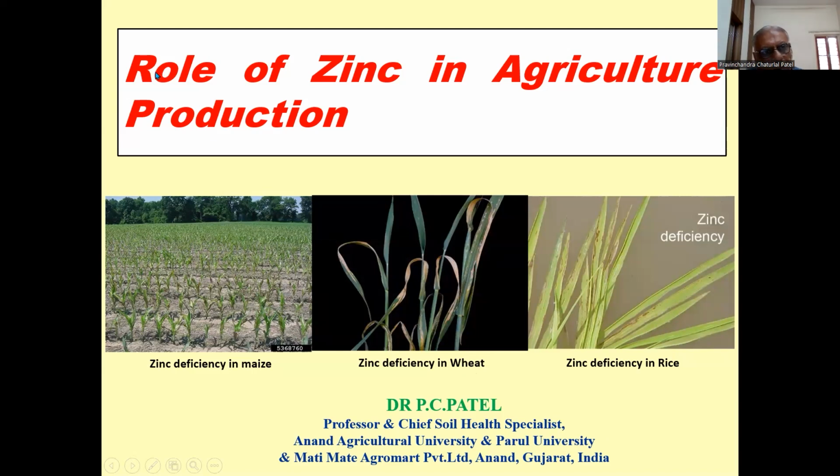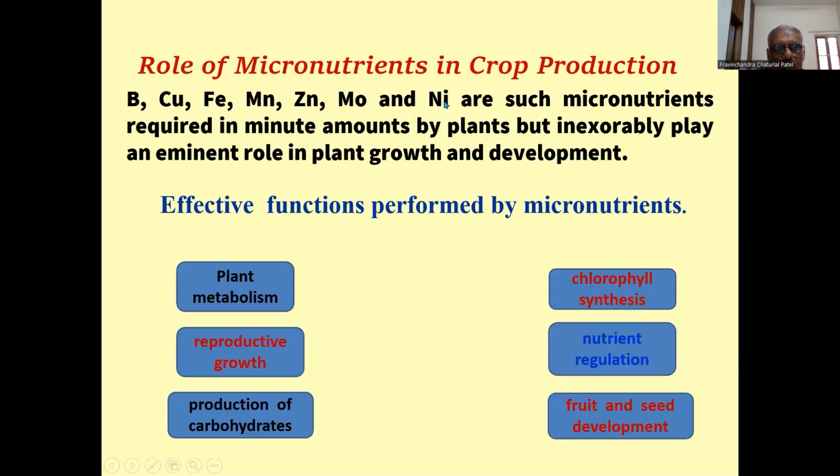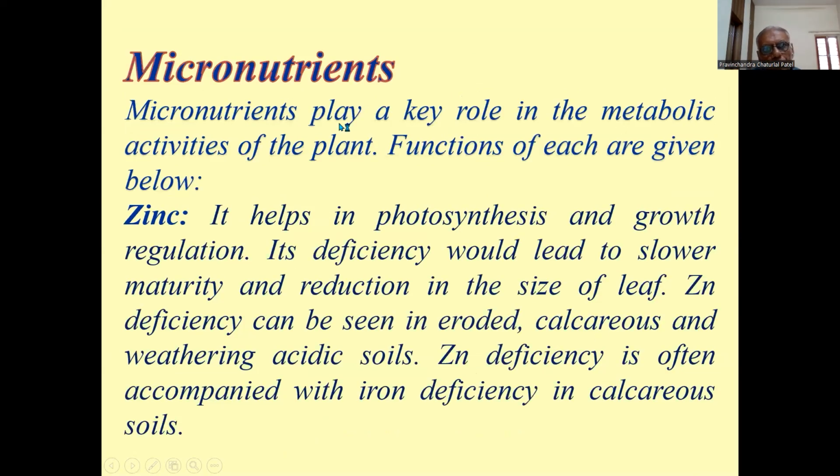So today the topic of my YouTube video is the role of zinc in agriculture production. The role of micronutrients in crop production: plant metabolism, reproductive growth, production of carbohydrates, chlorophyll synthesis, nutrient regulation, fruit and seed development. Today I am talking about the micronutrient zinc. Zinc helps in photosynthesis and growth regulation.